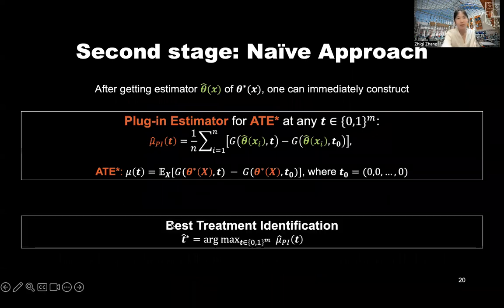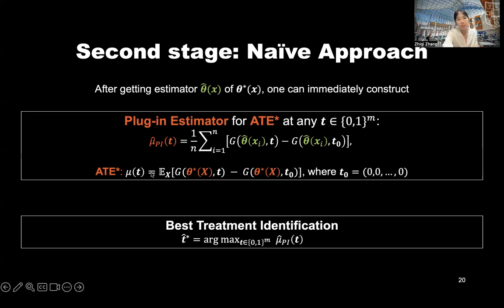So here we construct this naive estimator of ATE, mu plug-in, and the best treatment identification estimator, this T hat star. Here, unfortunately, I want to say that those two estimators are invalid for causal inference, since theta hat does not have a fast enough convergence rate.